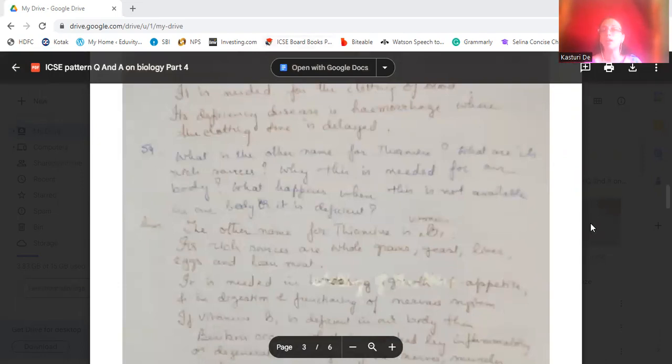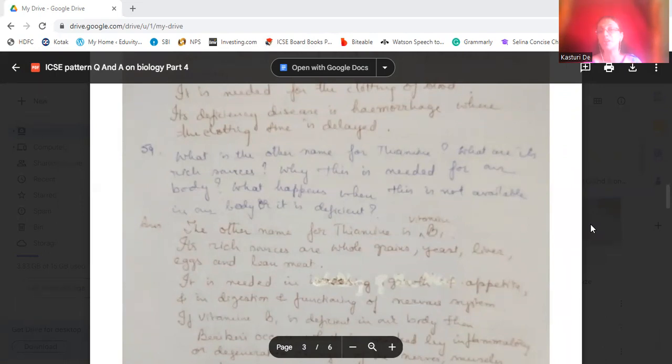Then what is the other name for thiamine? What are its rich sources? Why is this needed for our body, and what happens when it is deficient? The other name of thiamine is vitamin B1. Rich sources are whole grains, yeast, liver, eggs, and lean meat, from where we can get vitamin B1.